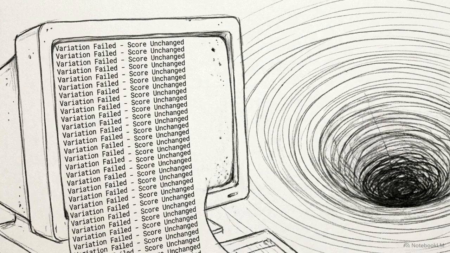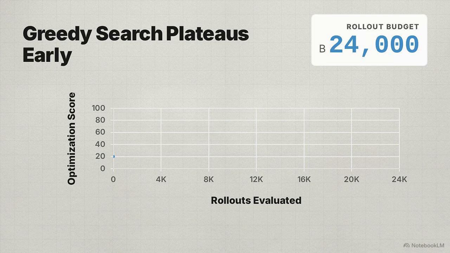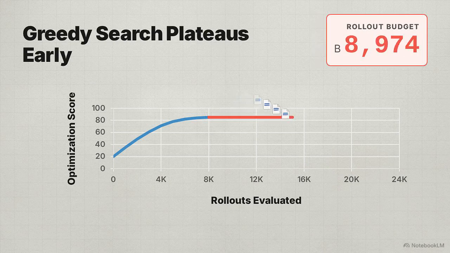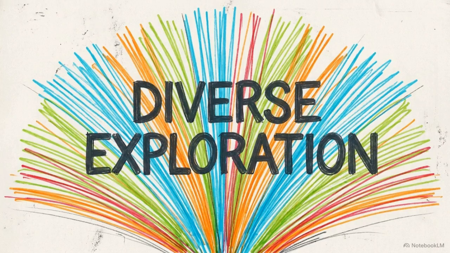Standard prompt optimization algorithms often fail due to a structural vulnerability, the local minimum trap. By optimizing greedily for a single global best prompt, the search algorithm rapidly plateaus, wasting its remaining rollout budget on dead-end variations of the same instruction. To counteract this, Phase 3 of the GEPA architecture employs Pareto-based candidate selection to enforce evolutionary diversity.